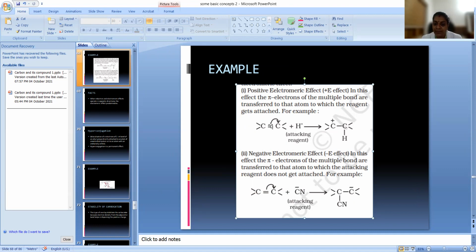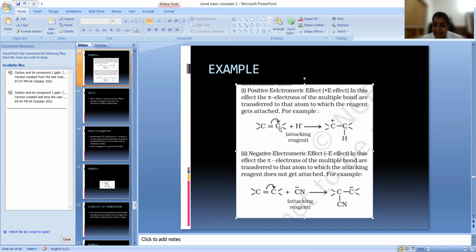In this effect, the pi electrons of the multiple bond are transferred to that atom to which the reagent gets attached. So H plus is going to attach here, right? Because the double bond is shifting to this, it is getting a negative charge. So the attacking reagent is attaching on this.